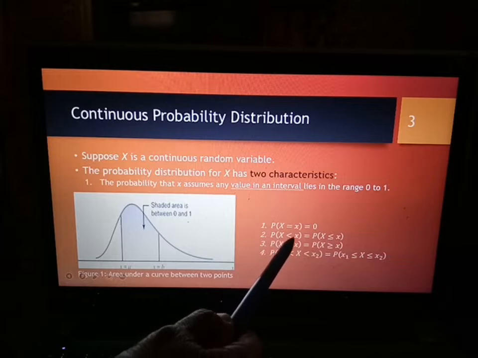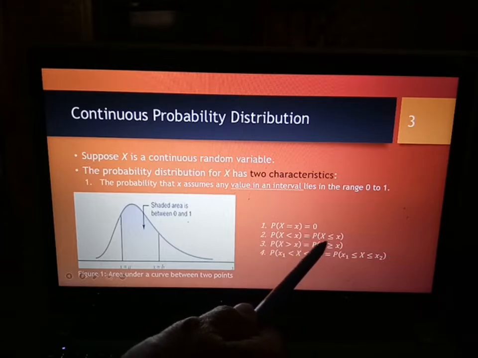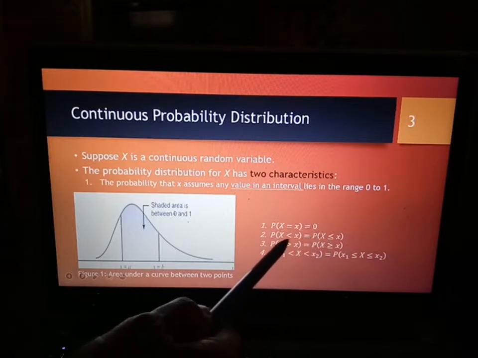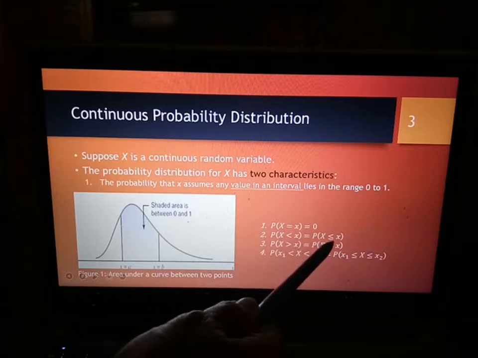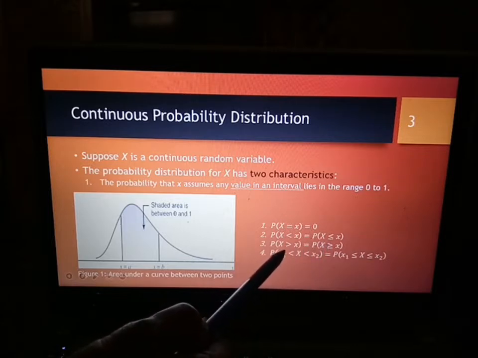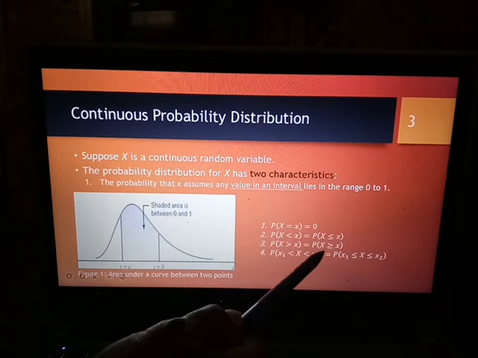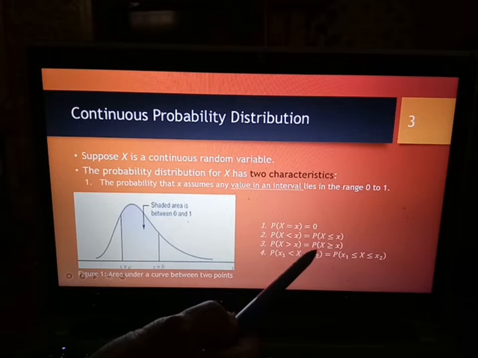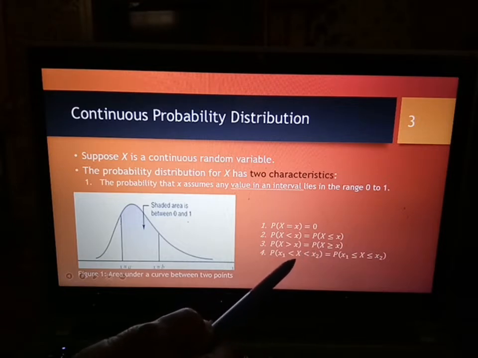Probability untuk less and less or equal is the same, sebab dia continuous. Same also goes for greater and greater or equal, akan bagi nilai probability yang sama. In between also the same.